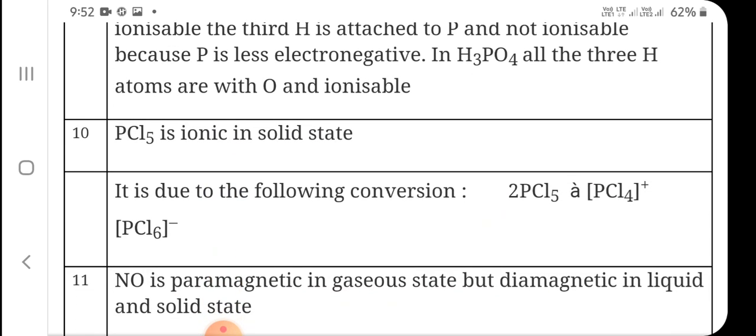PCl5 is ionic in solid state. This question is in your NCERT textbook and this is very important. The answer will be, it is due to the following conversion: PCl5 is present in the form of PCl4+ and PCl6- in its solid state. So it shows its ionic characteristic because ions are present, otherwise it is covalent.